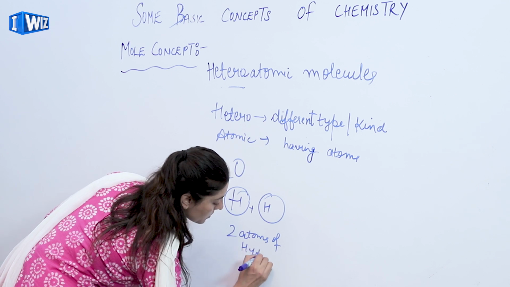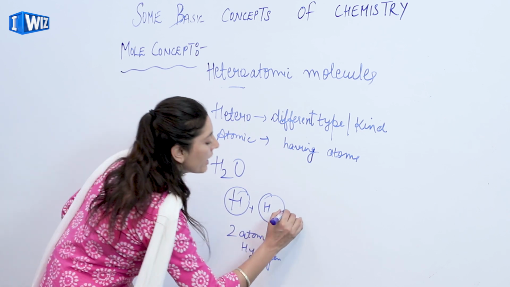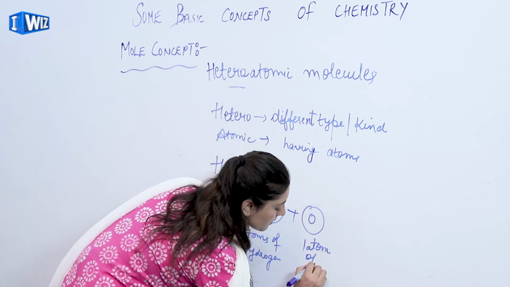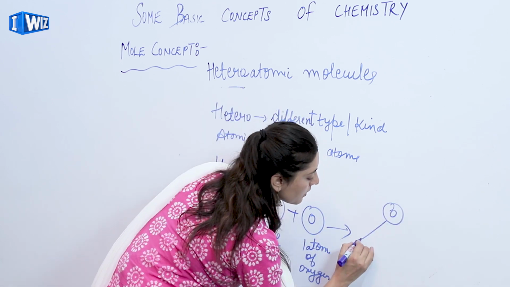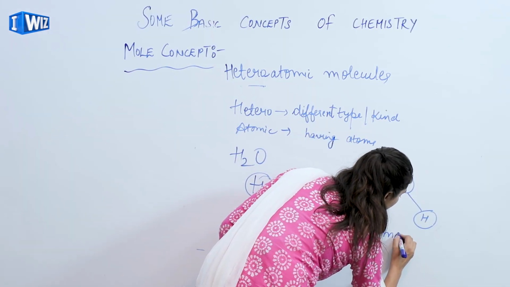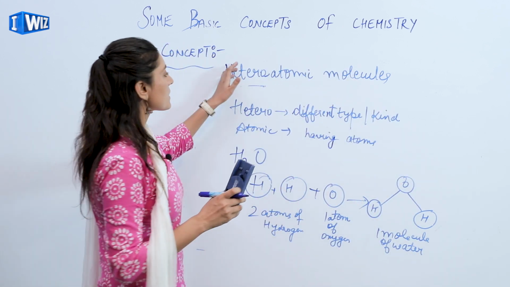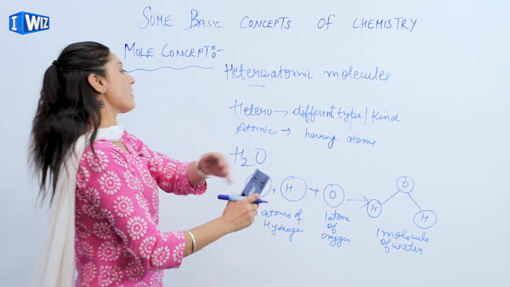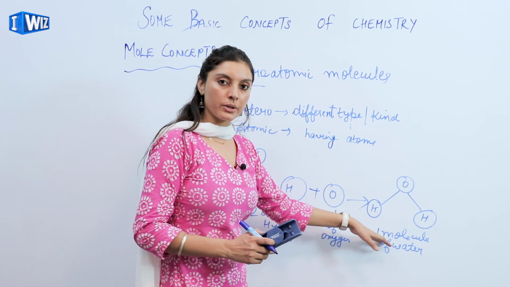Either we could write it this way, or we can take one atom of hydrogen multiplied by 2 and one atom of oxygen, and it gives us one molecule of water. So this is the example of a heteroatomic molecule, where there are different kinds of atoms involved forming the molecule.